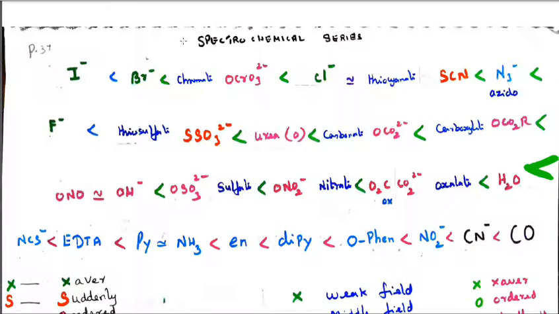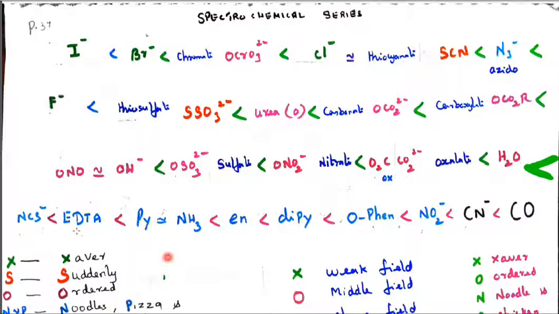Spectrochemical series alone. Let us see here because you should know which is a strong field ligand and which is a weak field ligand. Here I have pointed out in black color CO is greater than CN minus. These two are strong field ligands. NO2 minus, nitrogen donor, and here oxygen, orthophenanthroline and dipyridine, ethylenediamine and ammine and pyridine are both equally strong field ligands.